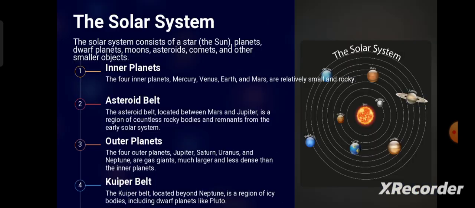Then coming to the solar system. The solar system consists of a star, the Sun, at its center, and the planets and other bodies rotating around the Sun. There are four basic units of the solar system: inner planets, asteroid belt, outer planets, and Kuiper belt. Before discussing each, let me show you a schematic diagram.